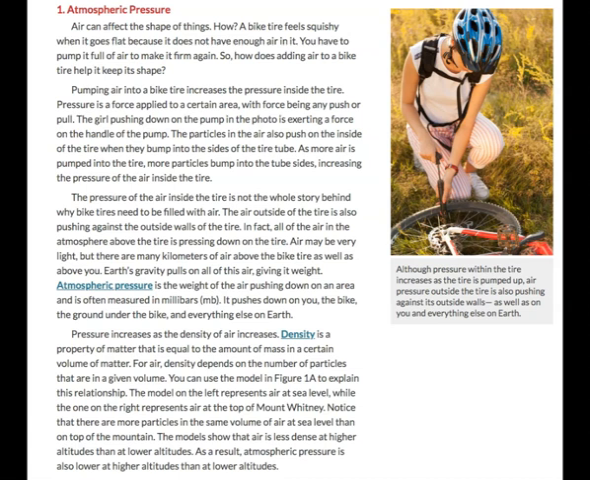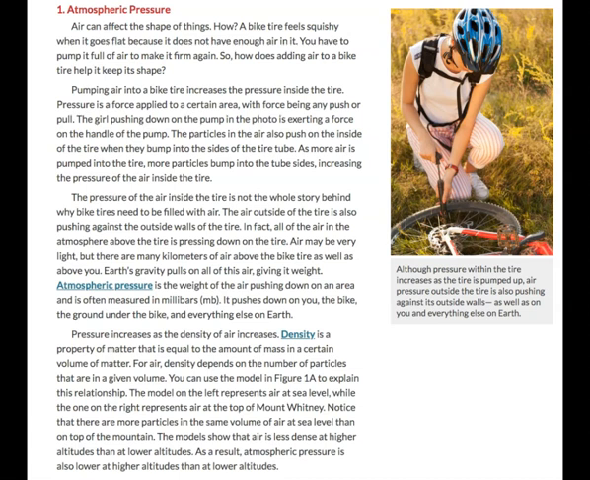Pressure is a force applied to a certain area, with force being any push or pull. The girl pushing down on the pump in the photo is exerting a force on the handle of the pump. The particles in the air also push on the inside of the tire when they bump into the sides of the air tube. As more air is pumped into the tire, more particles bump into the tube sides, increasing the pressure of the air inside the tire. That makes sense. The pressure of the air inside the tire is not the whole story, though, behind why bike tires need to be filled with air.